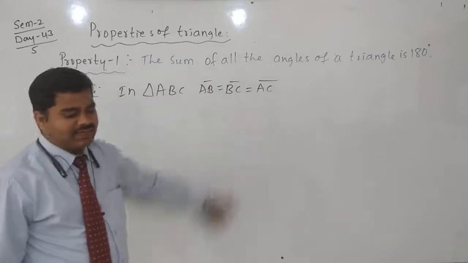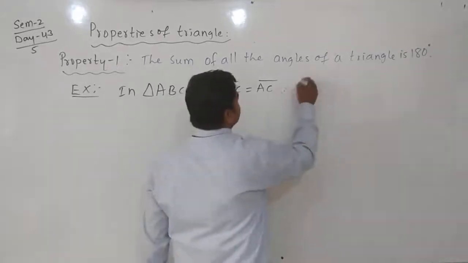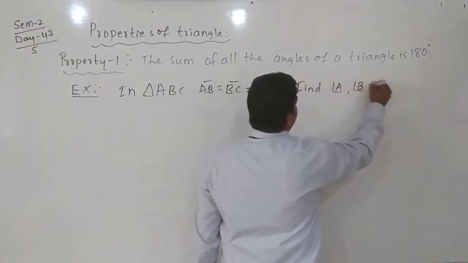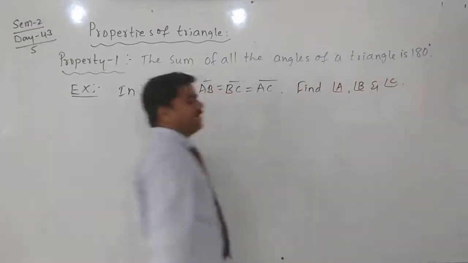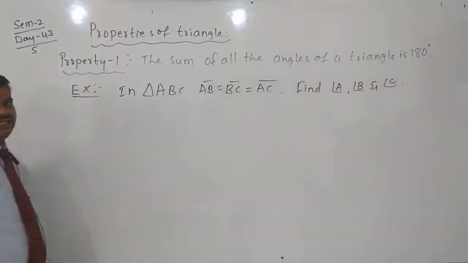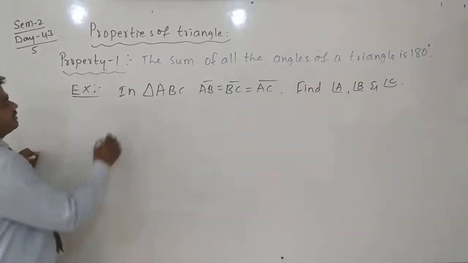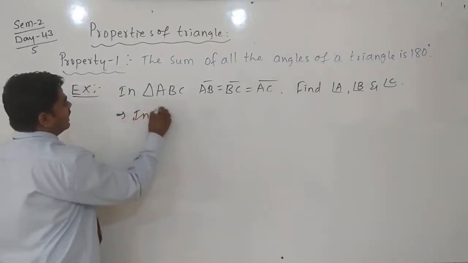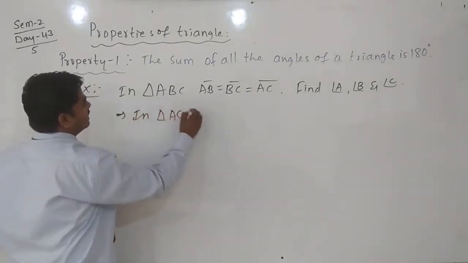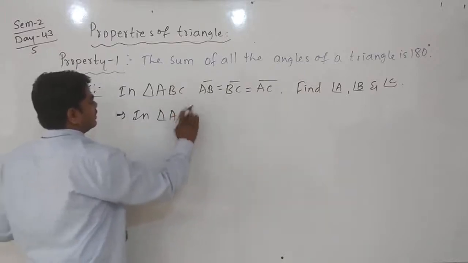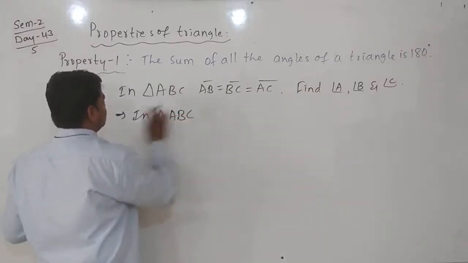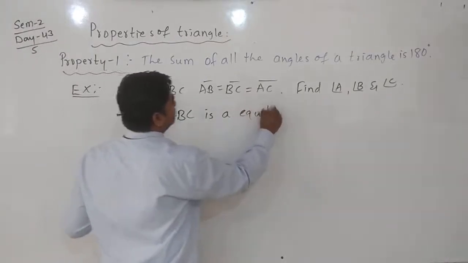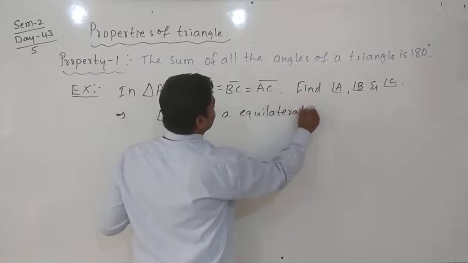The question is to find angle A, angle B and angle C. First you write: triangle ABC is the equilateral triangle.